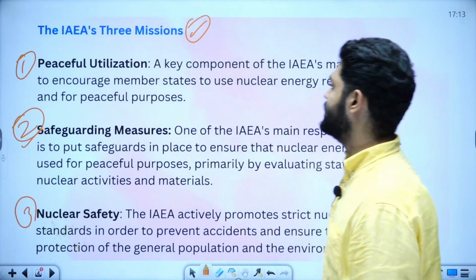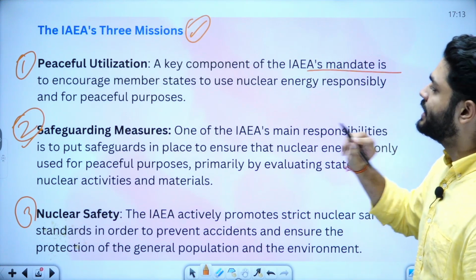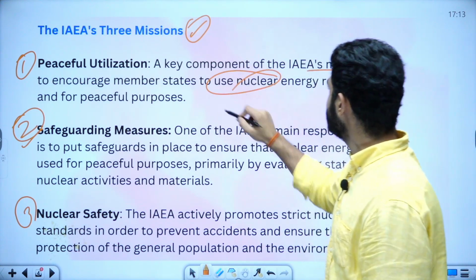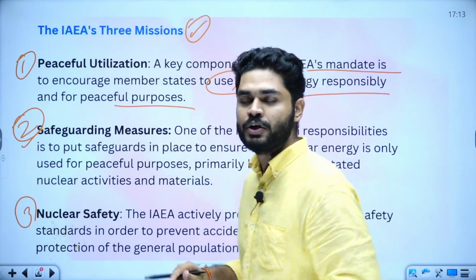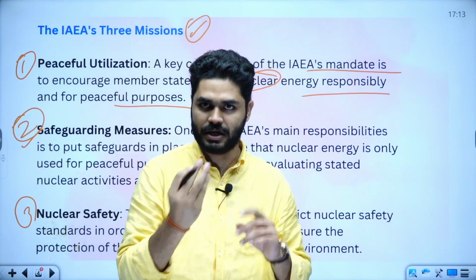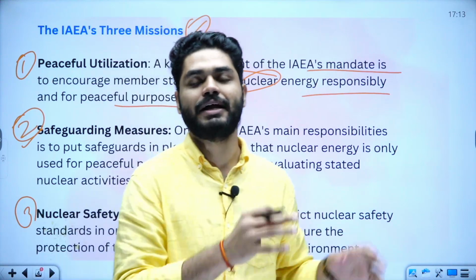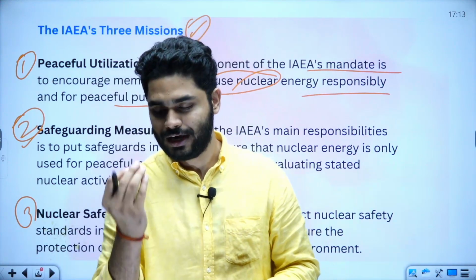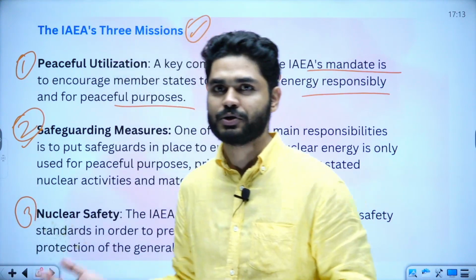So on nuclear utilization, a key component of IAEA's mandate is to encourage member states to use nuclear energy responsibly and for peaceful purposes. As I said, if nuclear energy is there, it shouldn't be used to make bombs and drop them, like Little Boy and Fat Man, over the cities of a country. Nagasaki and Hiroshima, we all know it.